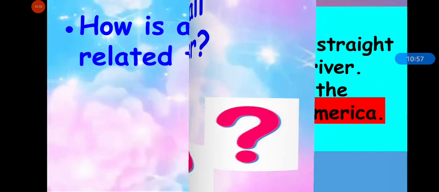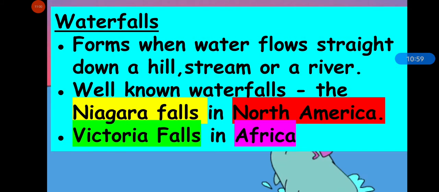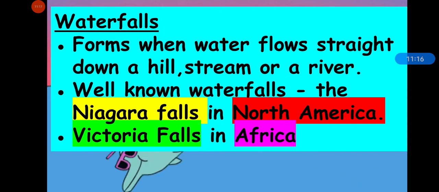So, a waterfall is a fast flowing flow of water that runs down a hill in a stream or river. And in this way, waterfalls are related to a river because they run down a hill in a stream or a river. Means water of a waterfall goes down to a stream or a river.